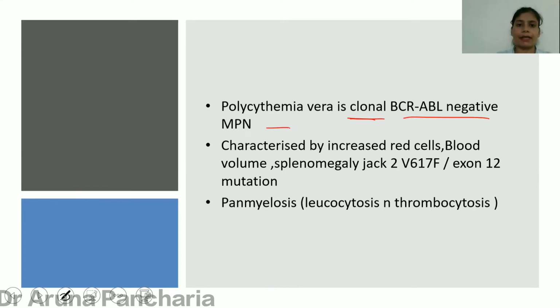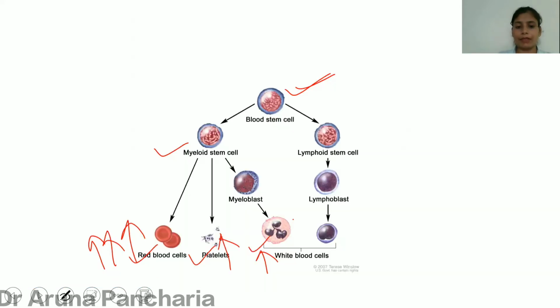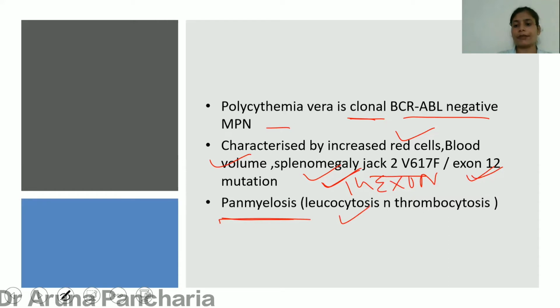It is characterized by increased red cell blood volume, splenomegaly, and there is a JAK2 mutation. This is exon 14, and there can be involvement of either exon 14 or exon 12. And it is characterized by pan myelosis, as I told you in this diagram. So there is leukocytosis, thrombocytosis, and the erythroid series is also going to increase.